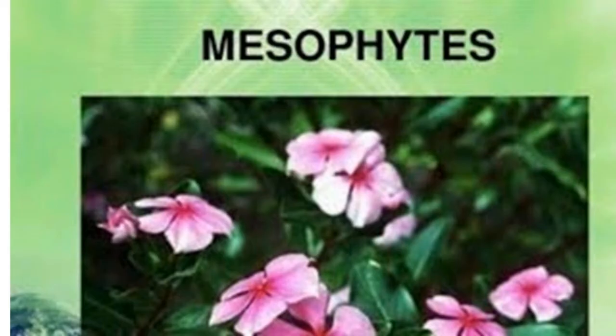Mesophytes are very common land plants which can grow neither in a too wet nor too dry place. They do not need any extreme adaptation. Some of the adaptations of mesophytes are: roots are well developed, the stem is very straight and branched, and leaves are very broad and thin. Presence of a waxy cuticle on the leaf surface lessens water loss. Leaves have stomata which close in extreme heat and wind to prevent transpiration.